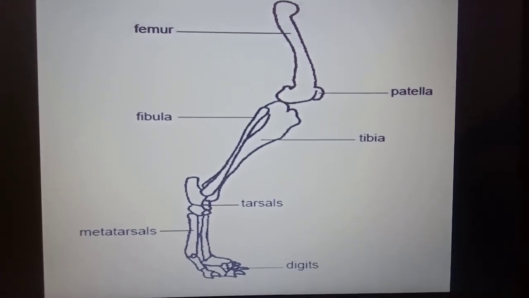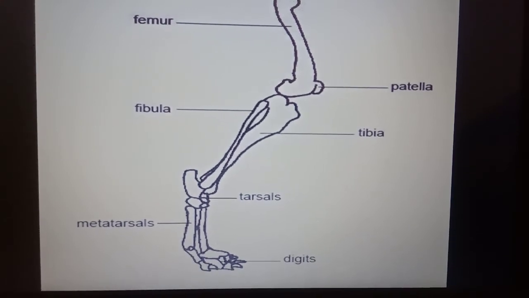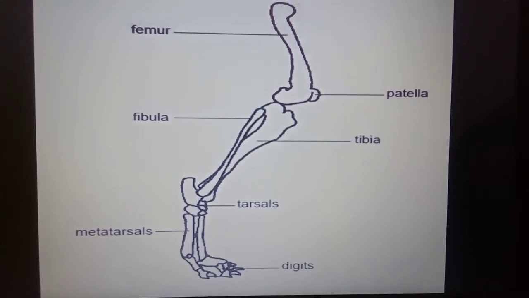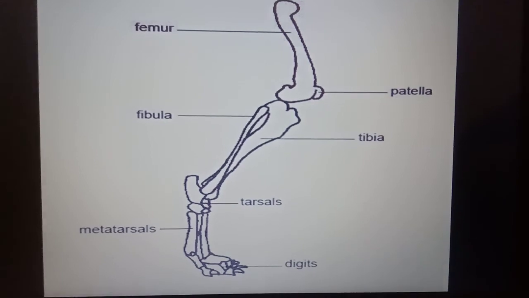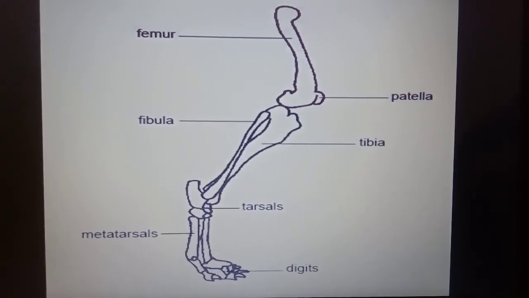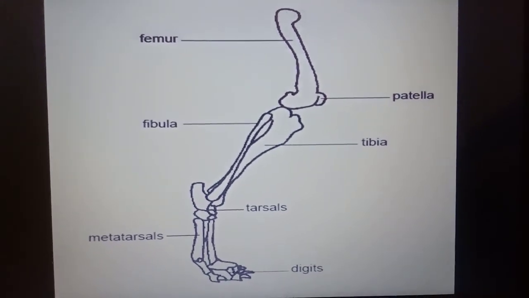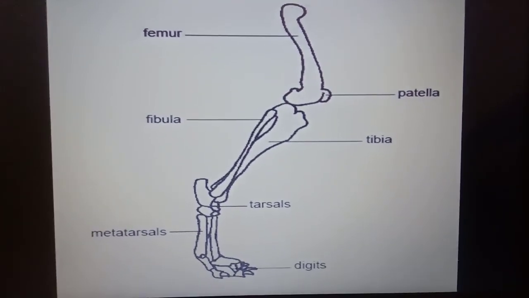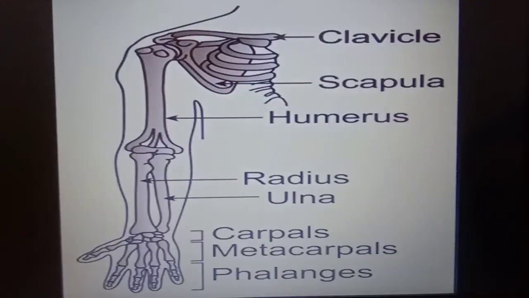Each arm consists of 3 parts: upper arm, lower arm and a hand. The upper arm is from the shoulder to elbow. The upper arm consists of a single bone called humerus, and the lower arm is formed of 2 bones called radius and ulna.